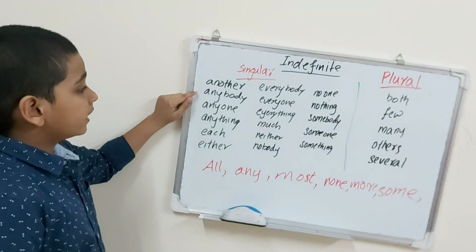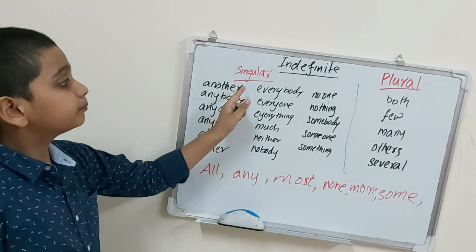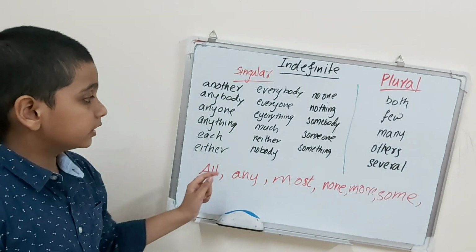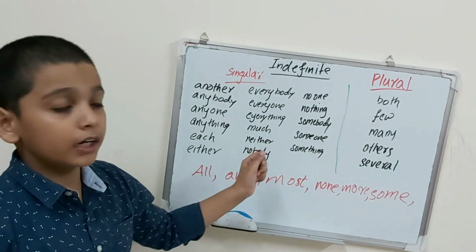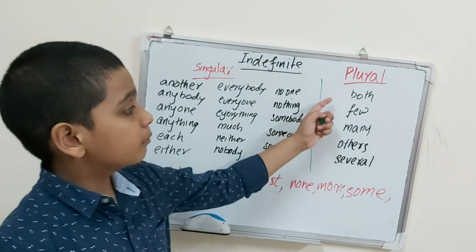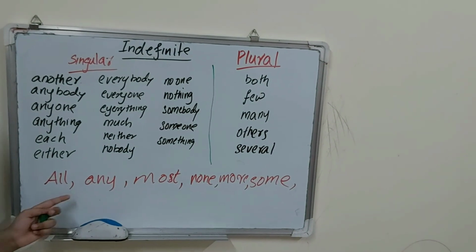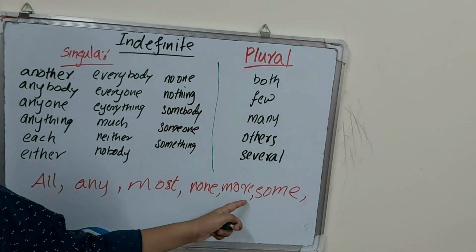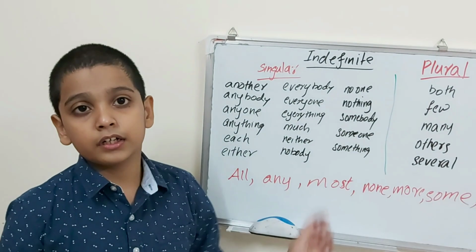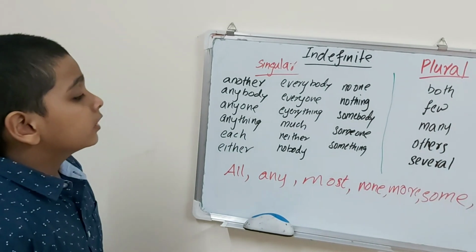Another, anybody, anyone, anything, each, either, everybody, everyone, everything, much, neither, nobody, no one, nothing, somebody, someone and something. And the plural are both, few, many, others and several. And these, all, any, most, none, more and some, can be singular and plural. It will be singular or plural according to the phrase. Then